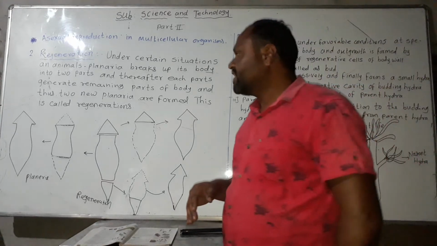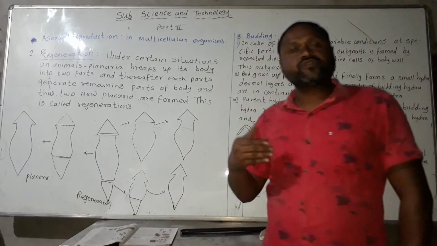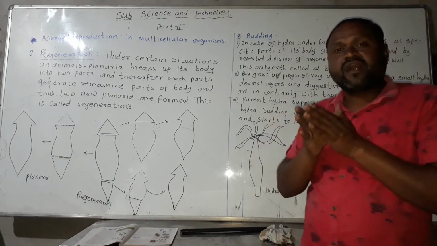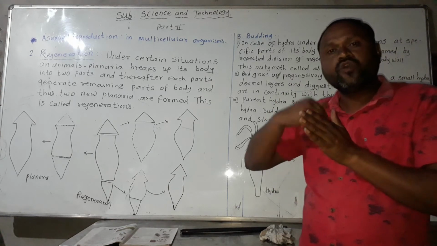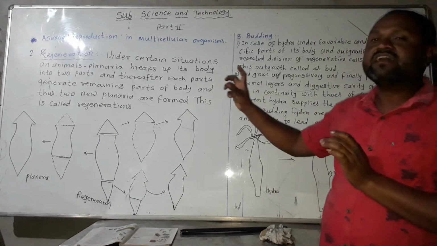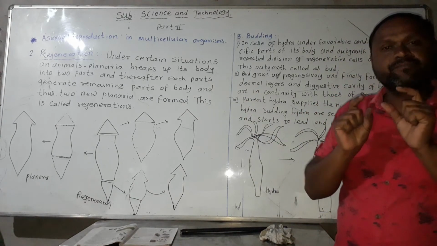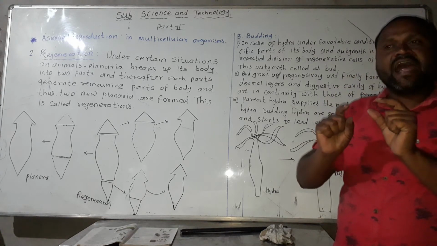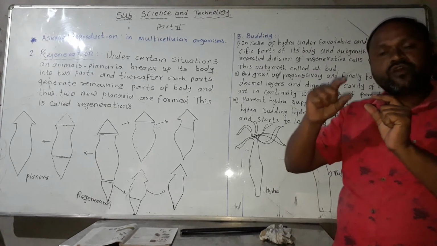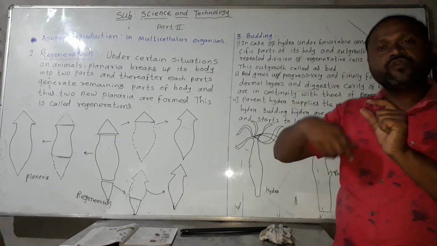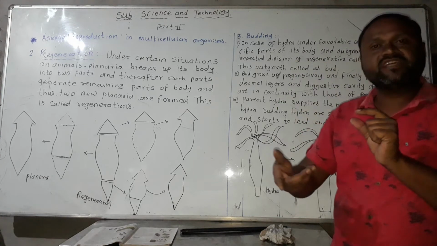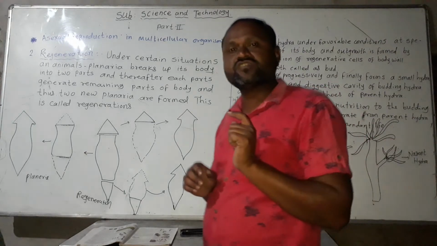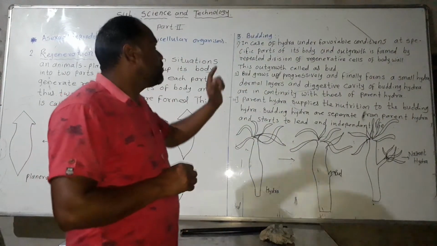In starfish also, regenerative cells develop the cut or broken parts into a new organism. Simply, any body part can break up in some types of animals, and regenerative cells develop it into a new organism. This process is called regeneration.